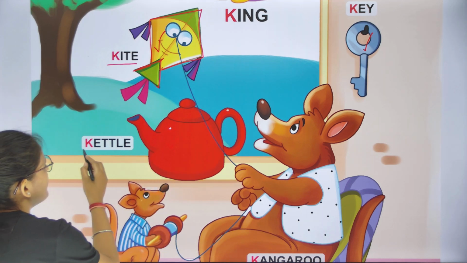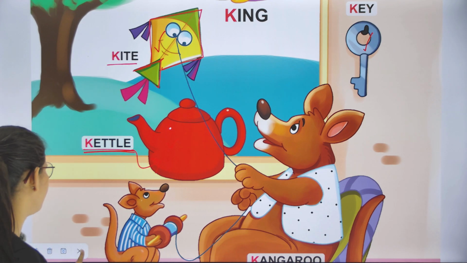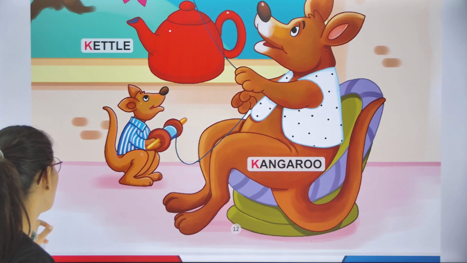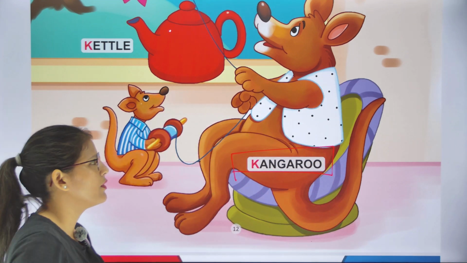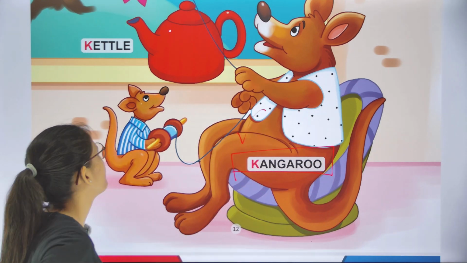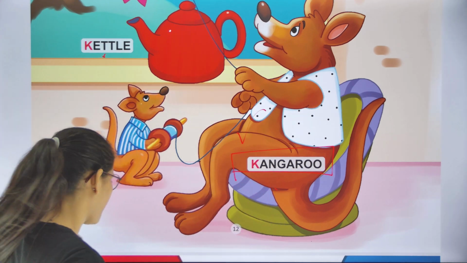K is for cattle. This is a picture of a cattle. K is for kangaroo. K is for cattle and K is for kangaroo.